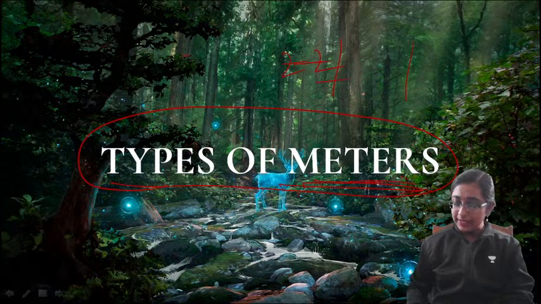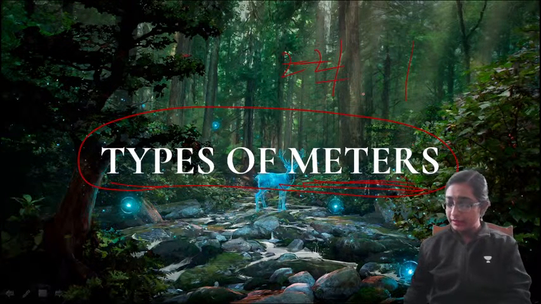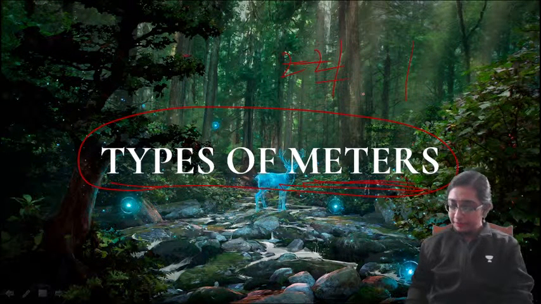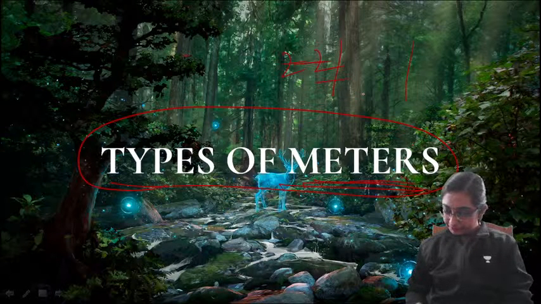How many accented and unaccented syllables are there in a particular foot, that is also based on meter. So foot and meter. I'm just searching for the exact definition.